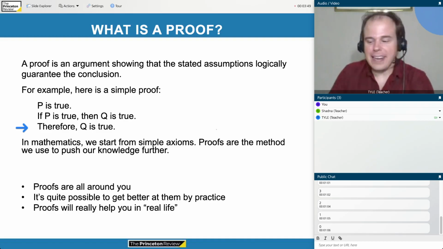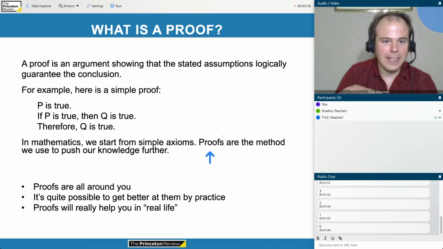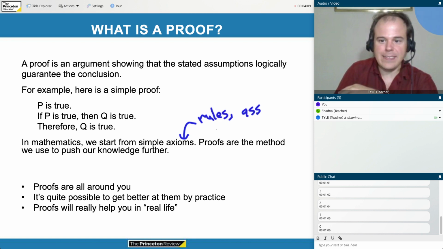Okay, so in mathematics, we start from simple axioms. An axiom is just a fancy word for a rule. Okay, that's all that means. Let me start using my tablet here. So axioms, that's just a fancy word for rules or assumptions that we make in the beginning.